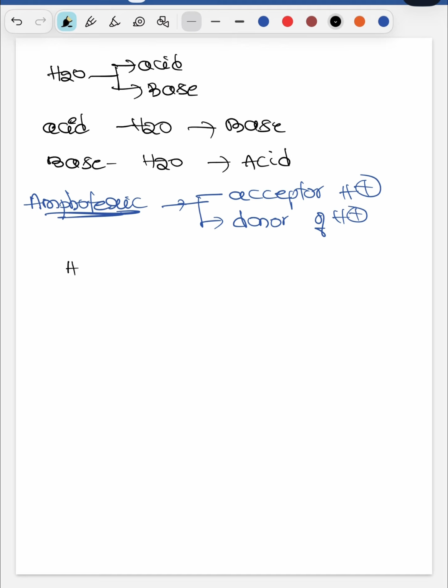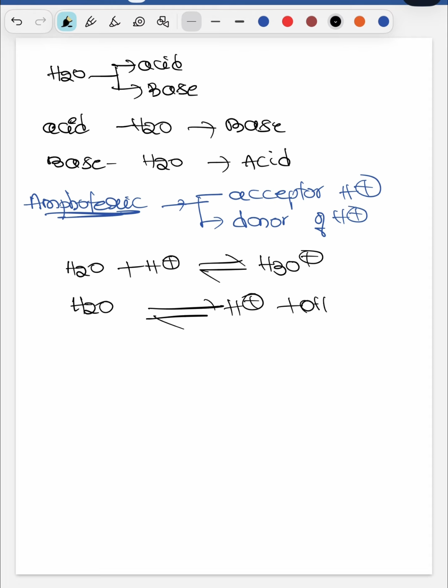For example, you can see H2O. If it accepts the H plus, it becomes H3O plus; as a proton acceptor, H2O is a base. If you remove one H plus, it becomes OH minus. That means here it acts as a base as it is accepting the H plus, and here H2O acts as an acid as it is donating. Okay. So, one more example.